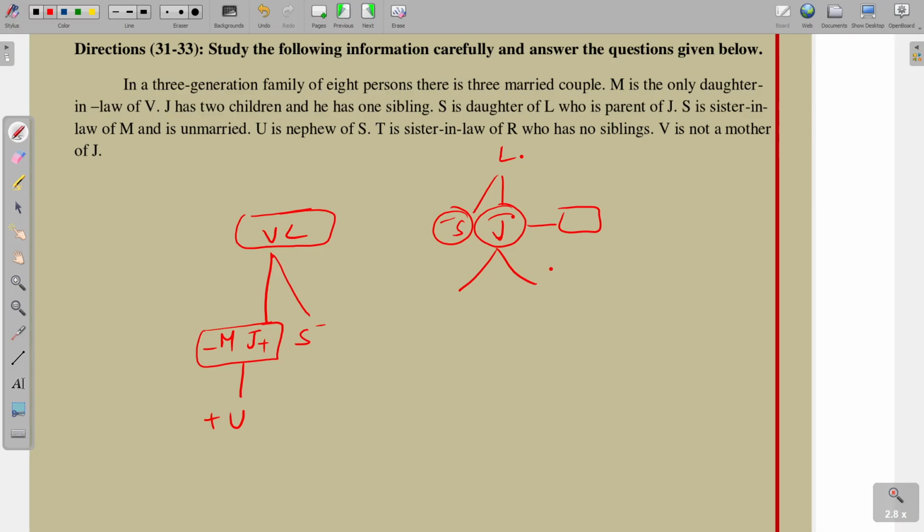Next, T is sister-in-law of R, who has no siblings. V is not a mother of J, so V is father of J, and L is mother of J. Coming to this one, T is sister-in-law of R, and let's see once, who has no siblings. It means T is placed here and R here. Both R and V are husband and wife, and T is sister-in-law of U. Next, so this is the final arrangement of the blood relations.